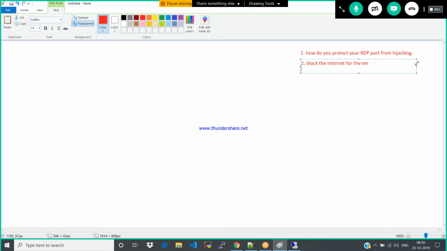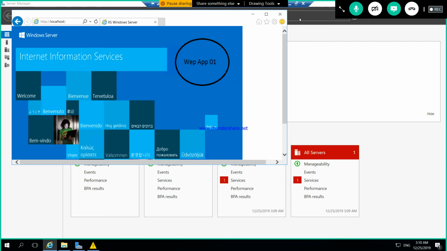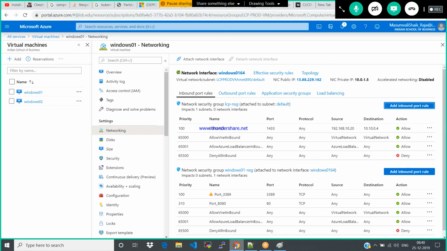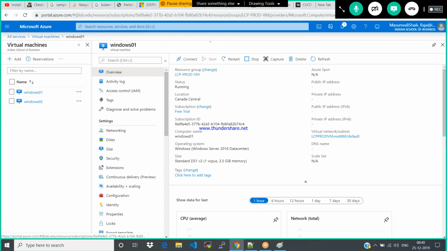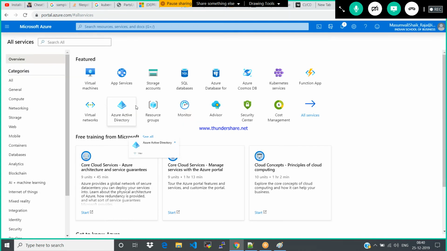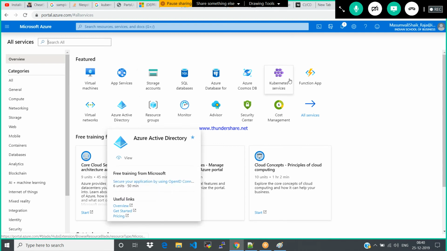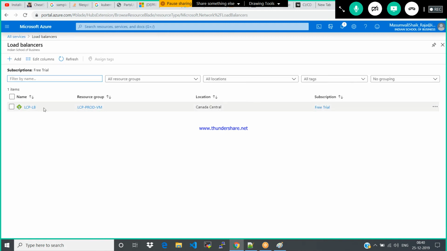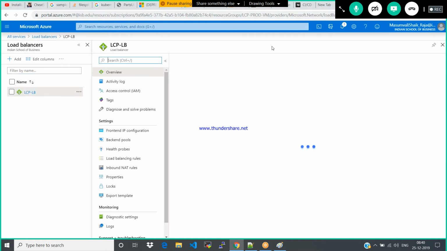So using a private IP, there is no chance of getting the internet. Then how are you getting the internet in your particular VM? Okay, I assume I have this VM. Let me come out of this virtual machine. I'll go and delete my load balancer. If you delete it, will it work or not?